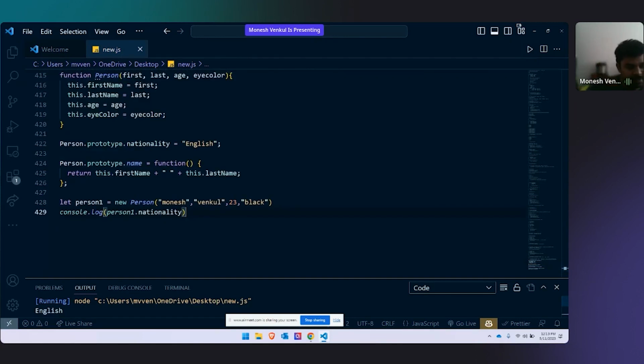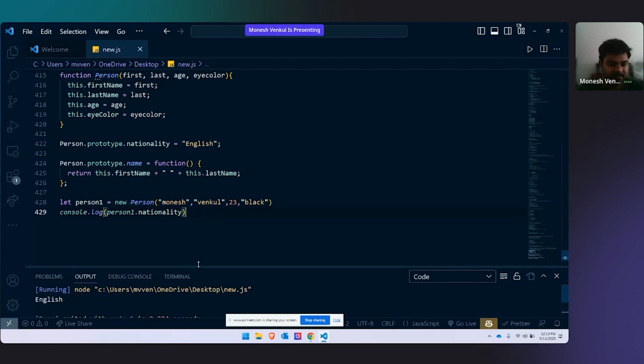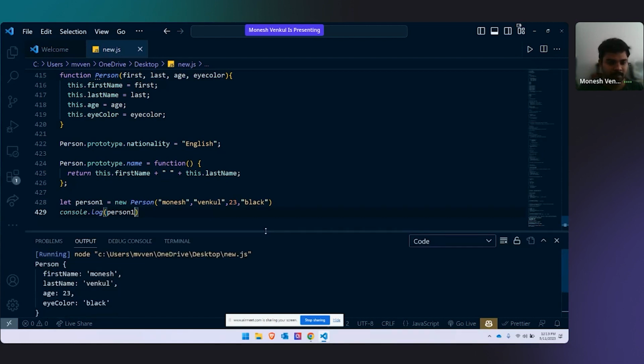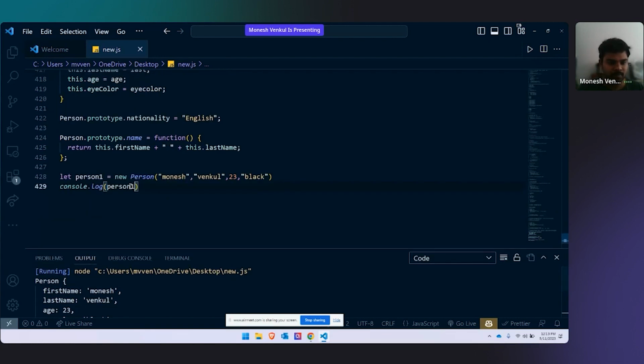Can anyone see the screen and tell me if the nationality has come up or not? Is the nationality printed? Or else I'll print the entire person one. Yeah, dot nationality is only better.